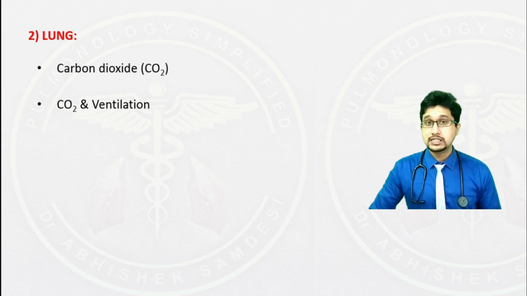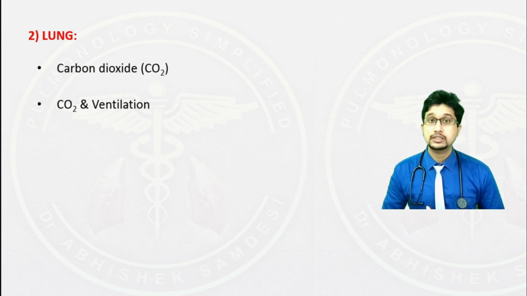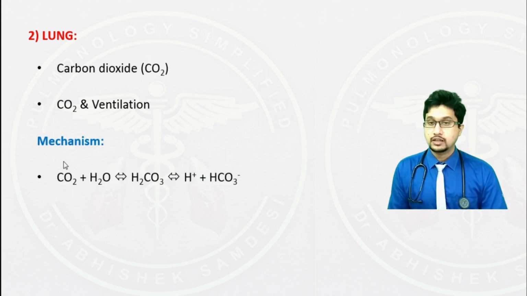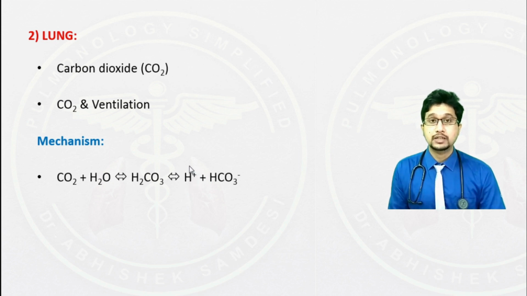And this increased respiratory rate flushes out the carbon dioxide. Let us have a look at the reaction. Here we can see that carbon dioxide combines with the water molecule H2O to form carbonic acid. The carbonic acid dissociates to form hydrogen ion and bicarbonate. And this hydrogen ion acts on the central chemoreceptors and triggers increased rate of respiration.